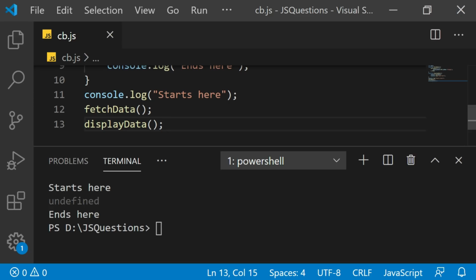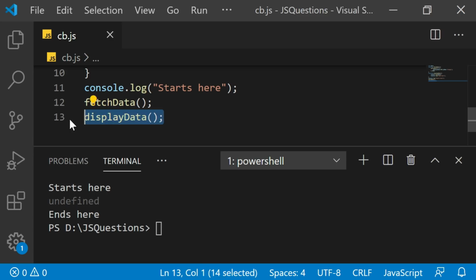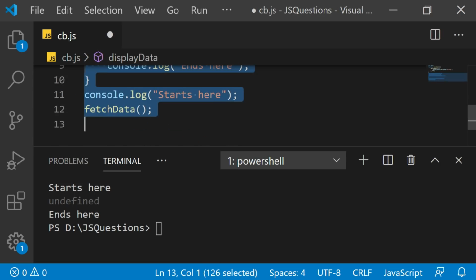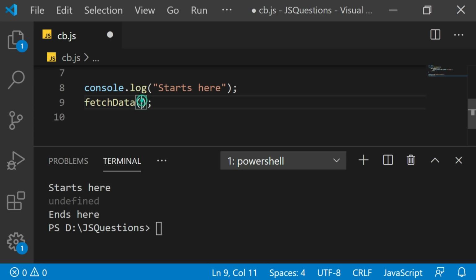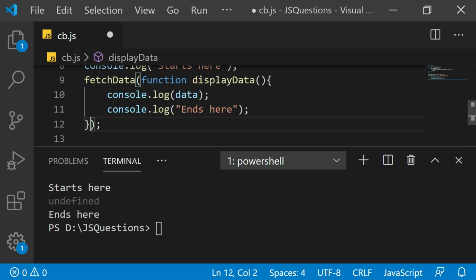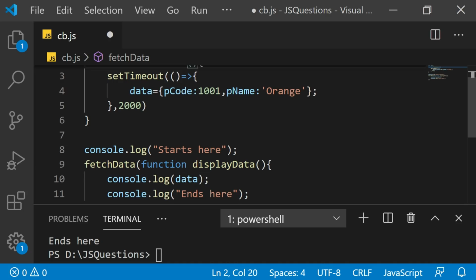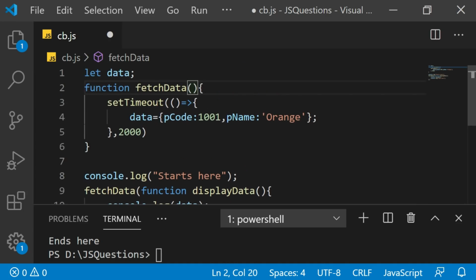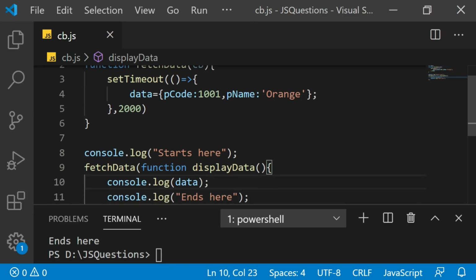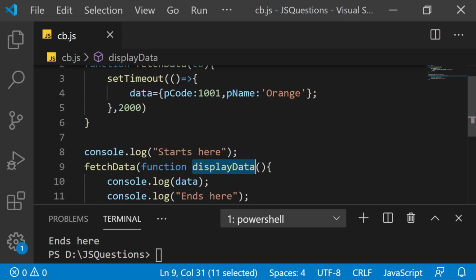This is where callback function comes to help. Let's try to write a callback function straight away. Now I'm not going to call the displayData here. Instead, the function which we have here, this entire function, I will paste as a parameter of the fetchData. Now the displayData function is passed to fetchData as a parameter. Let's say I take a variable here, which is actually not a variable, but it's an object of type function. So this CB, that is callback, will have reference of this function. Not only that, I don't even need to give a name to the function now. So we are writing an anonymous function here.